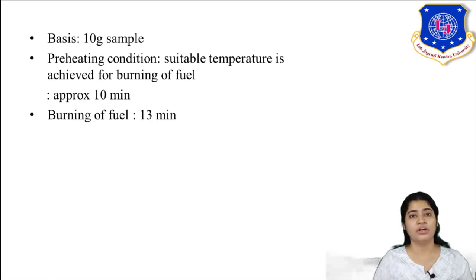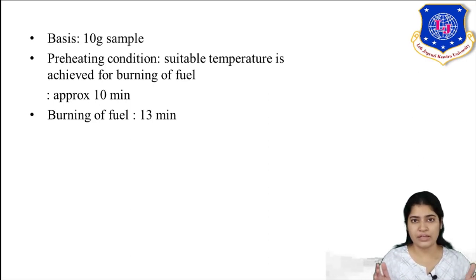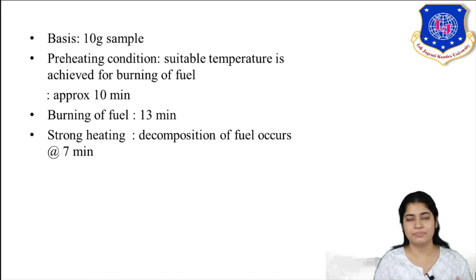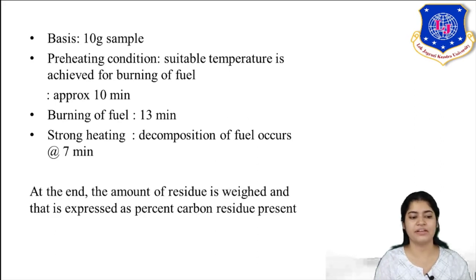Now is the burning of fuel. First, you prepared your apparatus, your silica crucible, so that your fuel can burn. Now burning of fuel will take place. Up to 13 minutes you will burn your fuel. The last stage is strong heating. In strong heating, you take your temperature up to 500 degrees Celsius. At this temperature decomposition takes place. I am heating my fuel at the highest temperature, so now is the point where decomposition occurs. It is for approximately 7 minutes. At the end of the experiment, the amount of residue is weighed and expressed as % carbon residue present. So this was about the Conradson method.